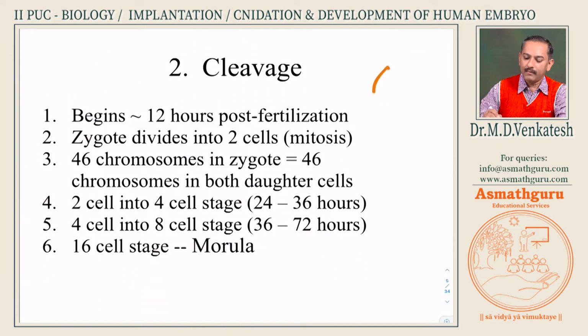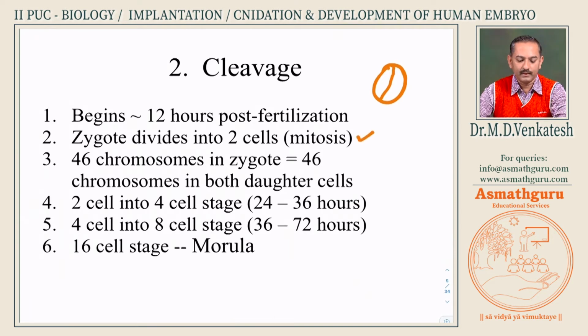A single cell becomes divided like this, it becomes 2 cells. So the zygote divides into 2 cells by the process of mitosis. Approximately 12 hours after fertilization, it becomes 2 cells. The chromosome number now onwards will remain constant. Please note it is 2n, which is equal to 46.